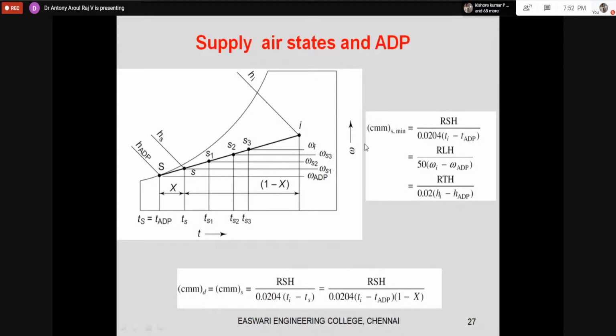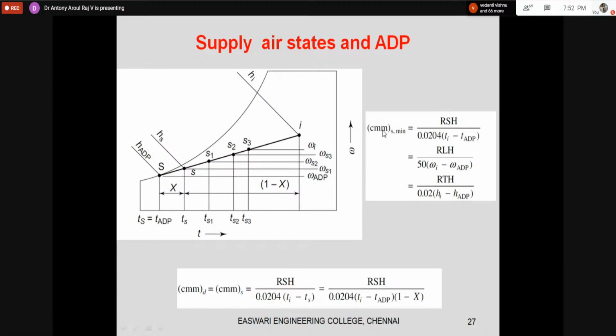Suppose I have a constant room sensible heat. If my ADP temperature is very much lower, then RSH equals CMM minimum times this factor times delta T. So if my ADP is lower, this difference is higher. If this difference is higher, what will happen to the CMM? The denominator is higher and RSH is constant, so CMM minimum will be very much lesser.